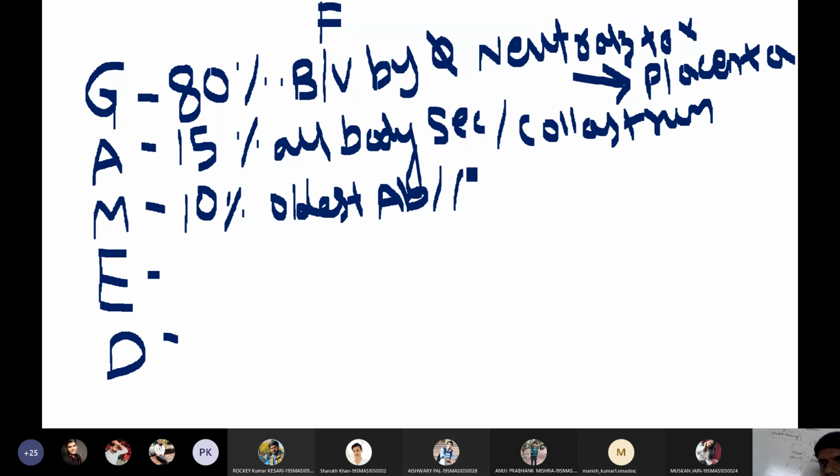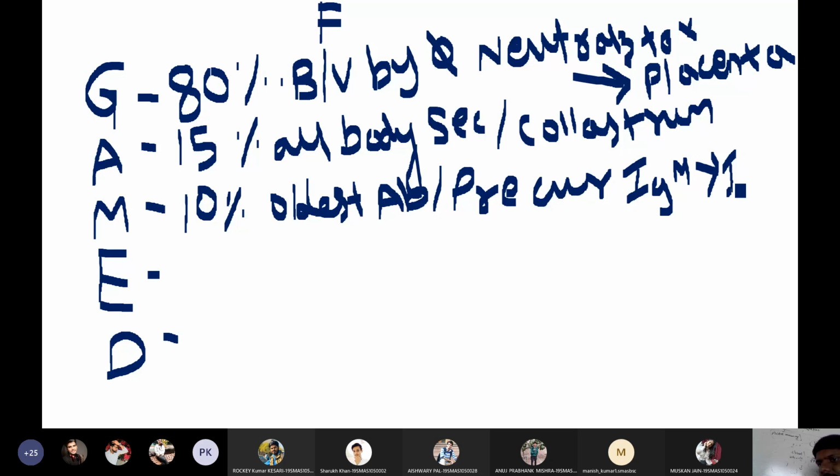These are the precursors for IgG antibodies. That means simply IgM will convert to IgG in the future. Okay. So they are the precursors of IgG antibodies. So this is all about the functions of IgM antibodies.